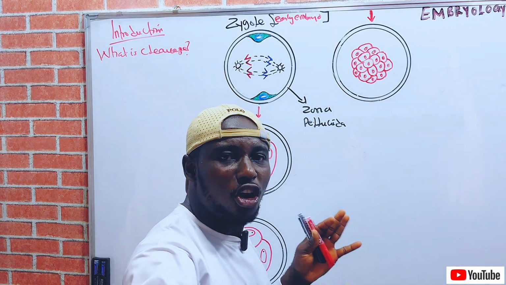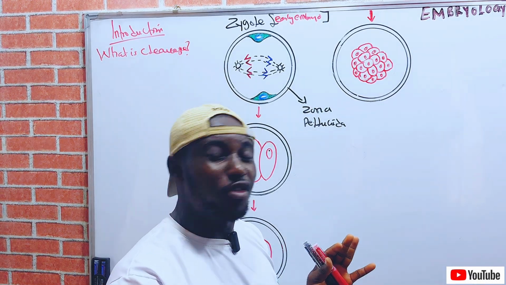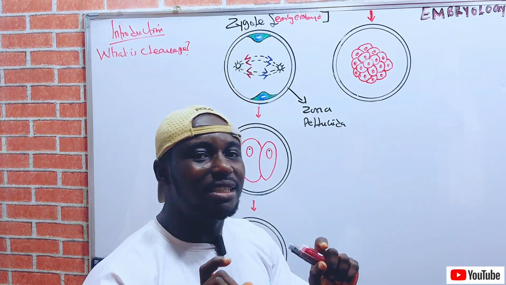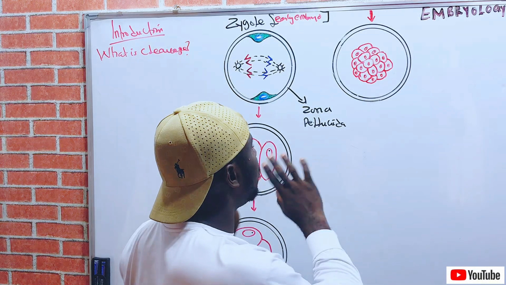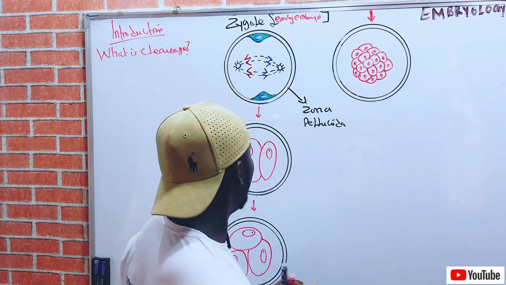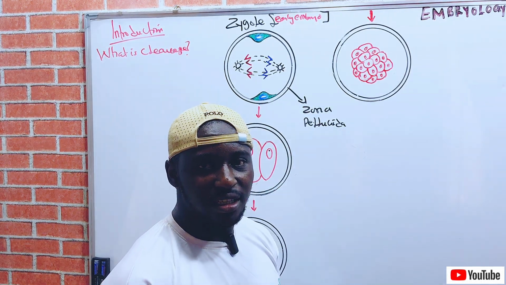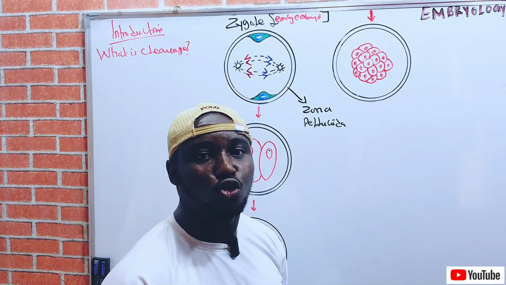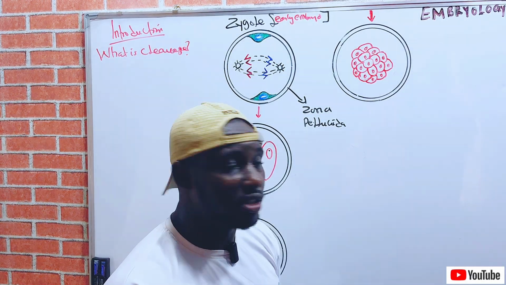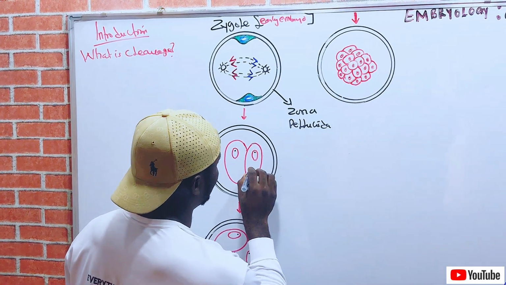So it occurs during the movement of the fertilized oocyte from the ampulla to the uterine cavity. That is the concept of the whole thing about cleavage. Now, what will happen is that the zygote will divide to produce the two cell stage. Recall that these cells are the blastomeres.